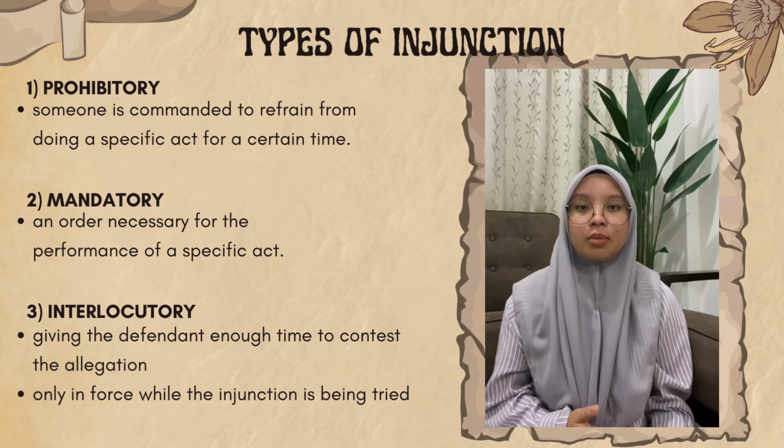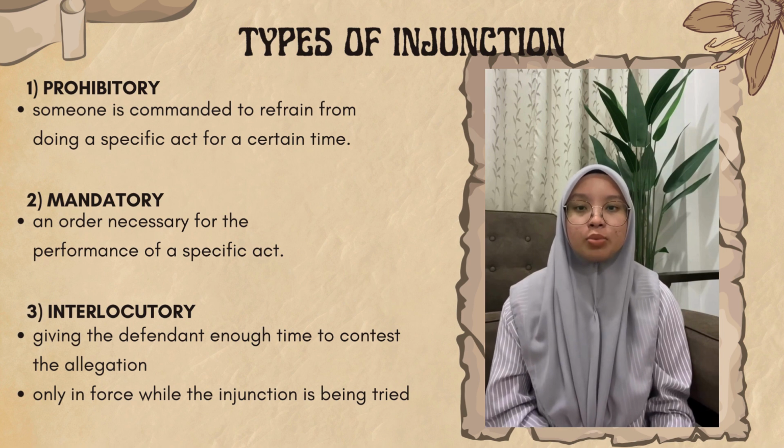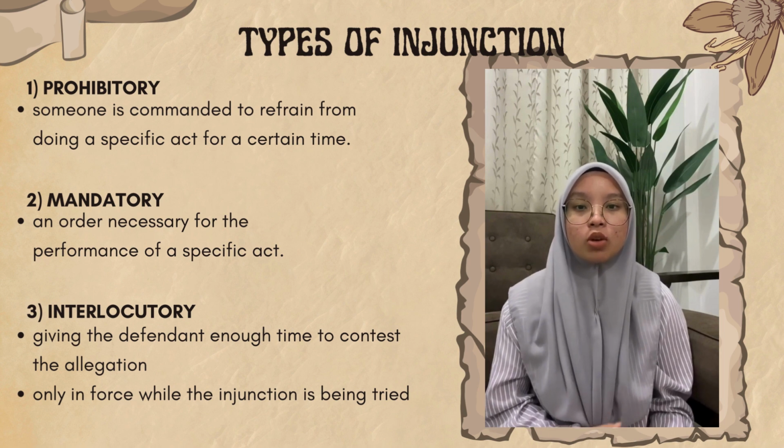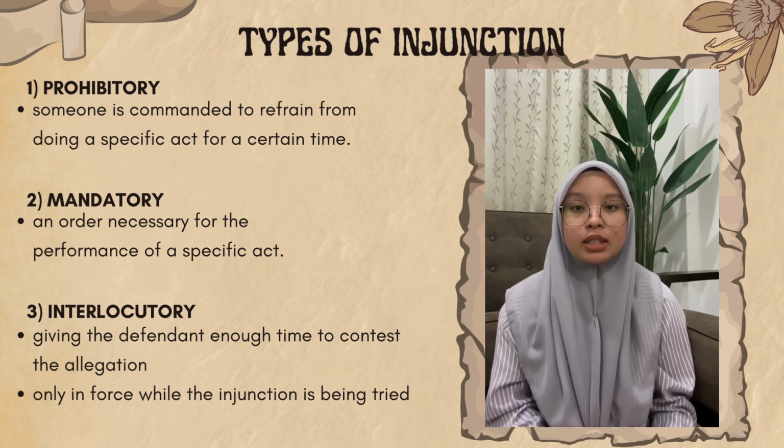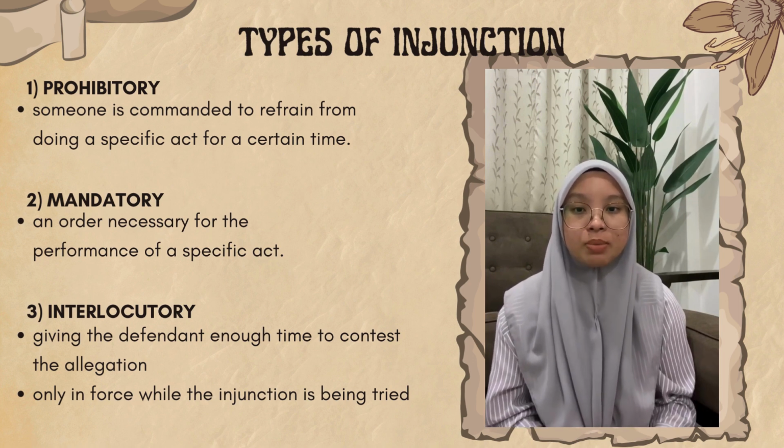There are several types of injunction. First is prohibitory. This type is the most likely form of an injunction. This injunction is where someone is commanded to refrain from doing a specific act for a certain time. Second is mandatory. Unlike the prohibitory injunction, this type is less frequently granted. This injunction is an order necessary for the performance of a specific act.